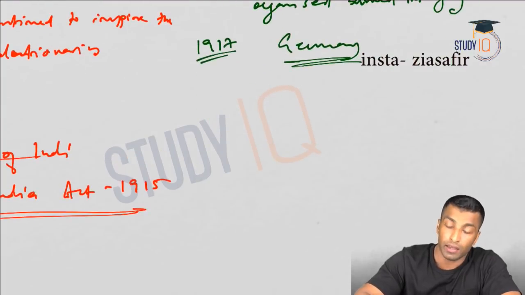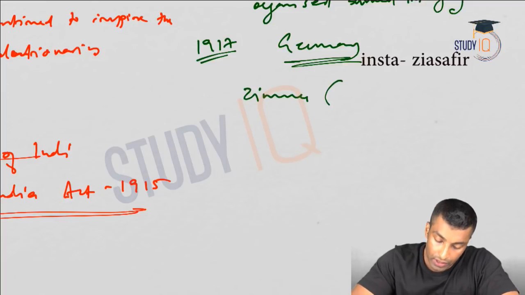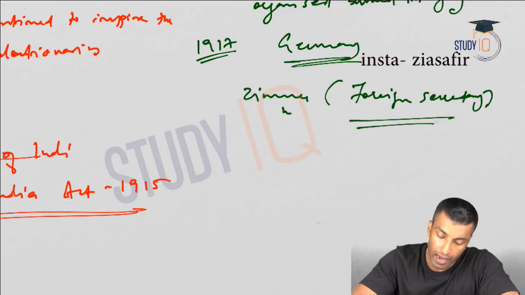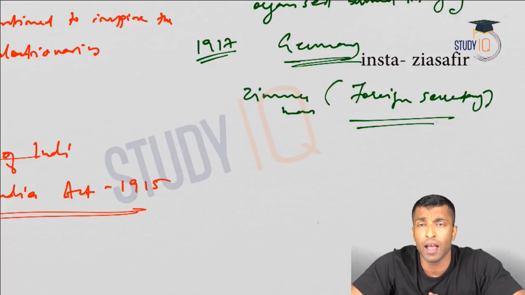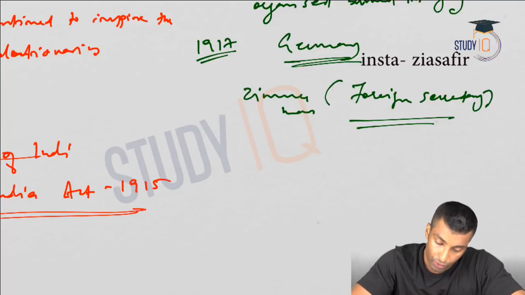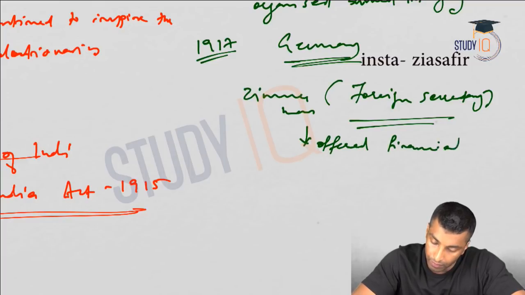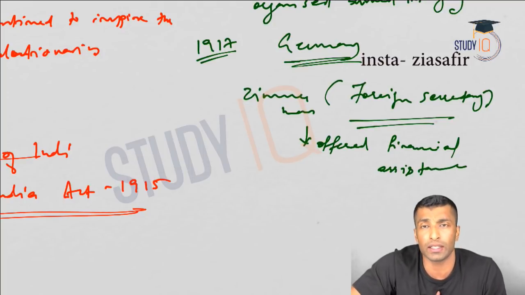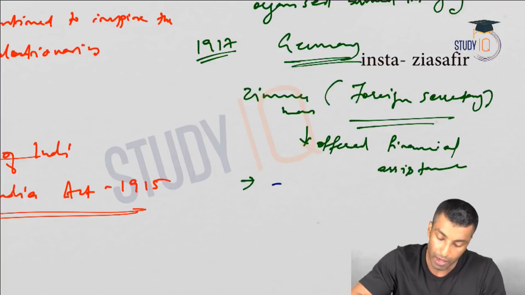Okay, so in Germany he met Zimmermann. Who was that? The German foreign secretary. Zimmermann assured Lala Hardayal that they would provide all the financial assistance, and told him to go ahead with the plan to militarily overthrow the British. Okay, so they offered financial assistance. The Germans would provide all the financial assistance to instigate a mutiny among the Indian troops. So that was the plan, and this plan is what we call the Zimmermann plan.